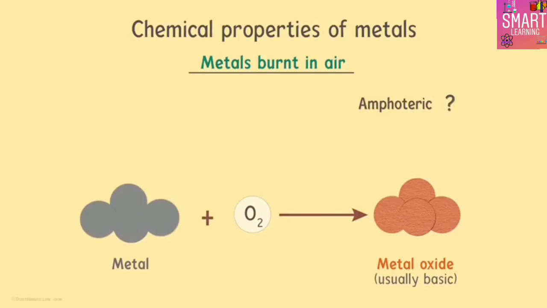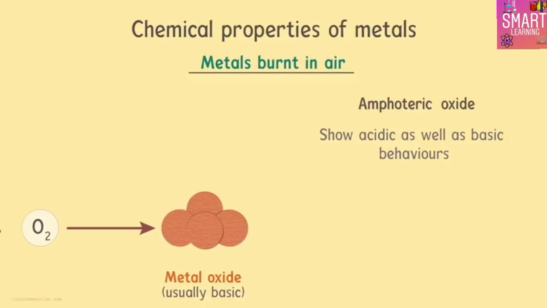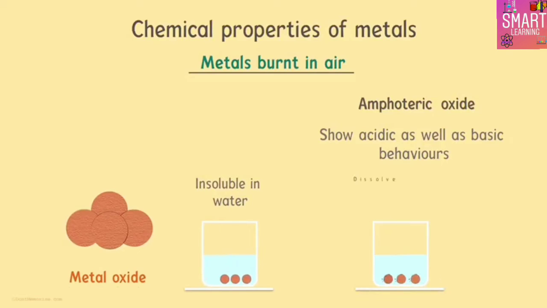Metal oxides which may show acidic as well as basic behaviors are known as amphoteric oxides. Most metal oxides are insoluble in water, but some may also dissolve to form alkalis.